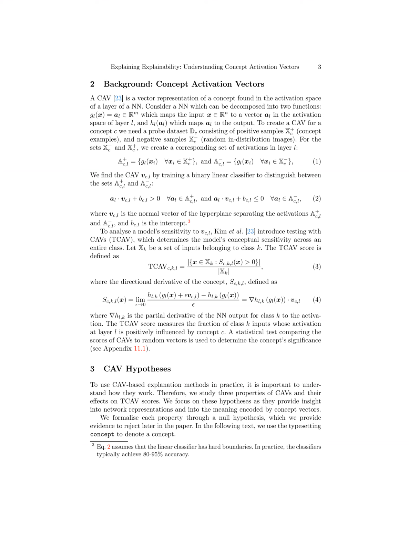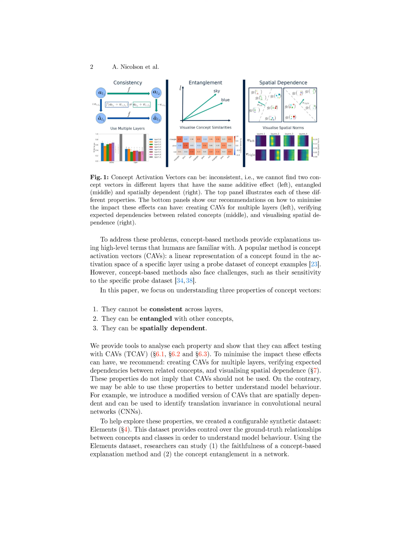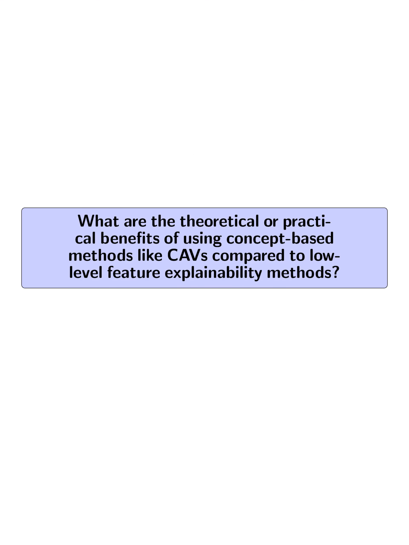A statistical test is then used to determine the significance of the concept's influence on the model's output. The CAVs are used to provide high-level explanations using terms familiar to humans, helping to understand how the model works in a more interpretable way. What are the theoretical or practical benefits of using concept-based methods like CAVs compared to low-level feature explainability methods?